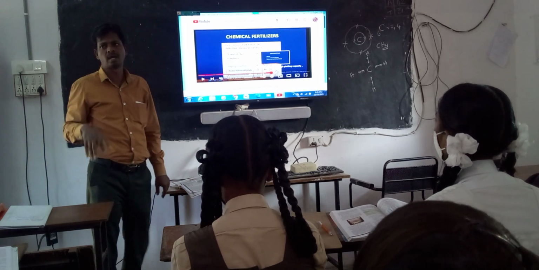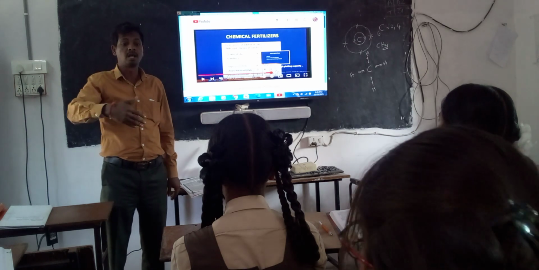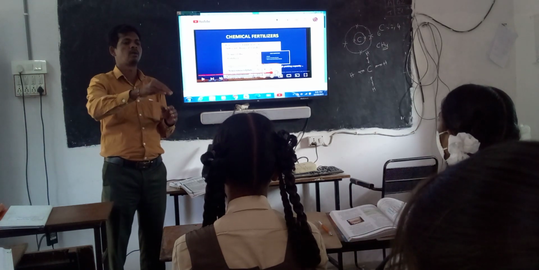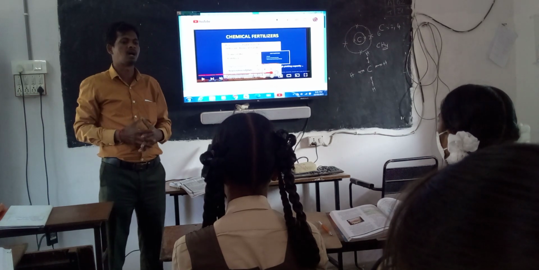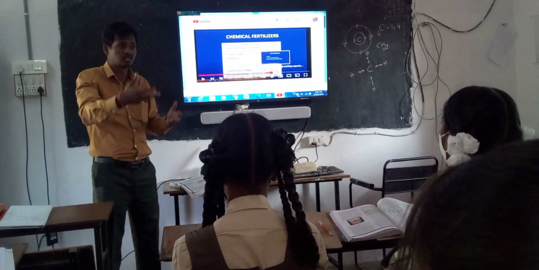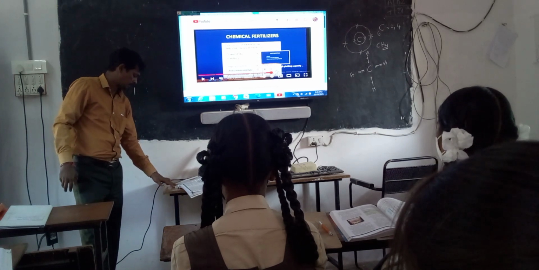In some areas we observe that by using chemical fertilizers, the soil is automatically replenished. Plants absorb a certain amount of nutrients, and a small quantity of that is replenished by the soil itself. But only in some areas. In some areas the soil does not replenish automatically, so it is converted to barren land or bare land.